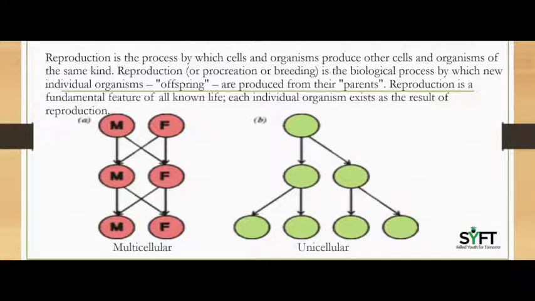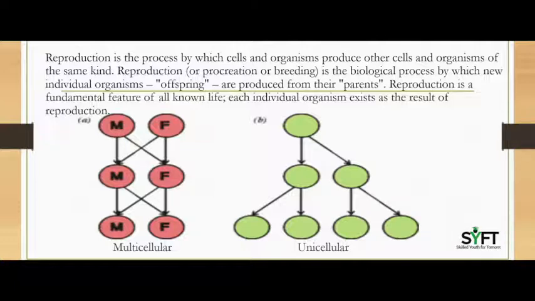If we need to divide reproduction into two parts, it will be multicellular organisms and unicellular organisms. Now we'll try to understand reproduction in these two. Look at the first picture and let's understand reproduction in multicellular organisms.